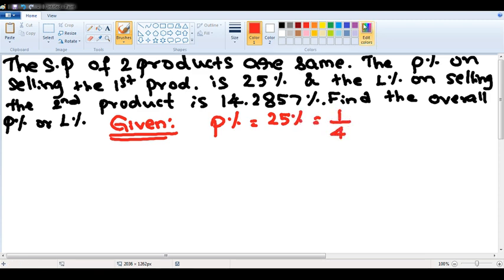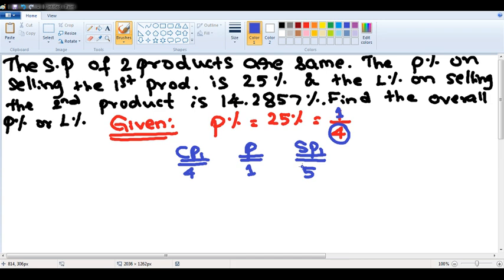That means cost price of first product is 4 rupees. If it is profit percentage, numerator is profit. Profit is 1 rupee. Cost price is 4 rupees. So selling price of the first product should be 4 plus 1, 5 rupees.